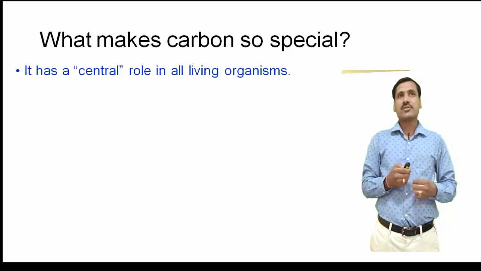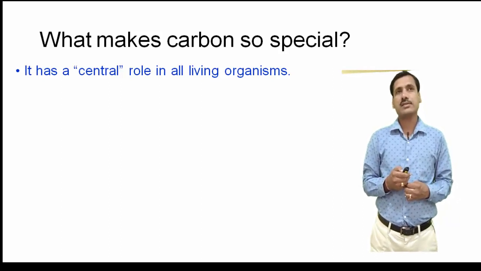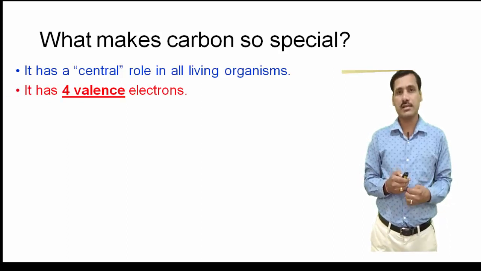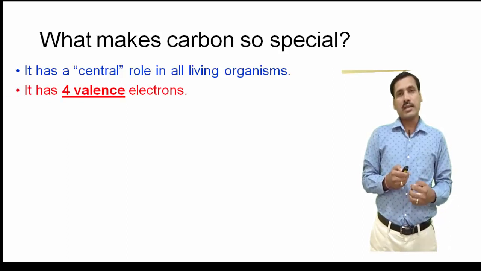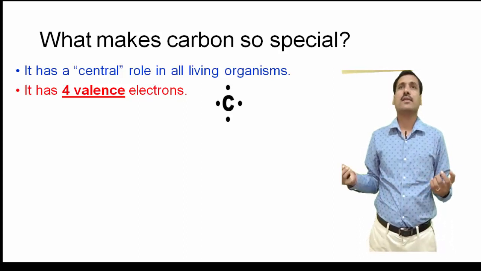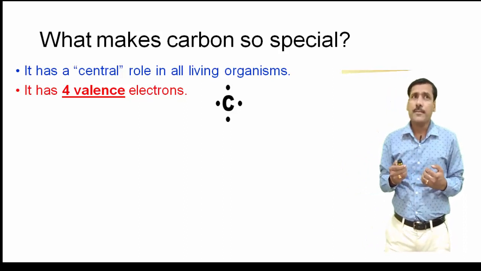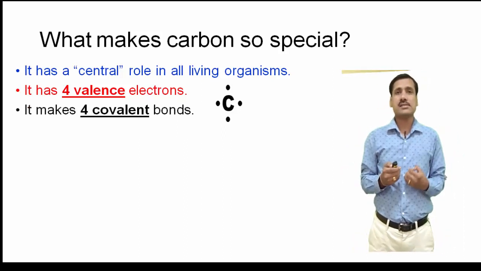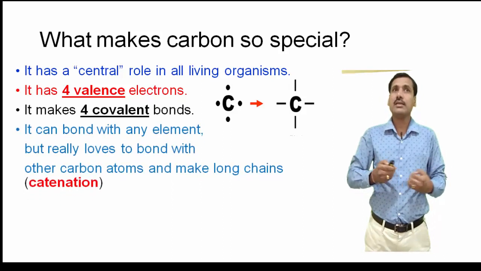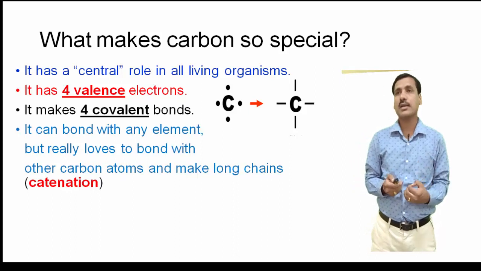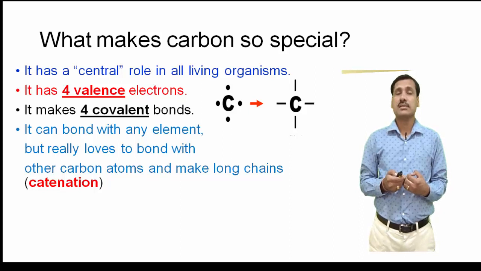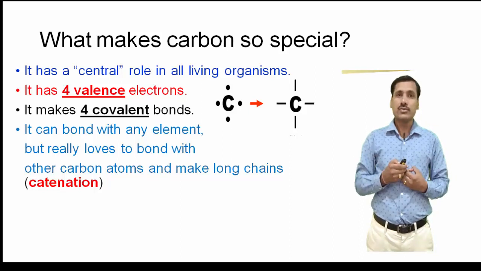Now, what makes carbon so special? If you have a look at the electronic configuration of carbon, you will notice that it has 4 electrons in its valence shell. That gives an additional advantage to carbon, that it can form 4 covalent bonds. And the interesting feature of carbon is it loves to form a bond with any element, and it really loves to form a bond with other carbon atoms, making long chains. It can form bonds with various other elements that we will see soon.